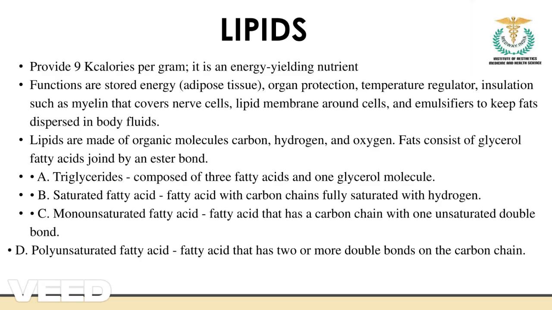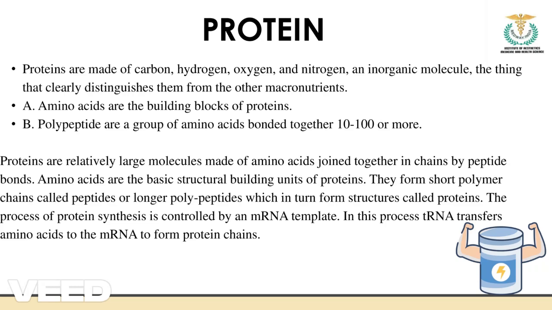General proteins are made up of amino acids and there are various classifications. We have a total of 20 amino acids, of which 9 are essential and 11 are non-essential amino acids.